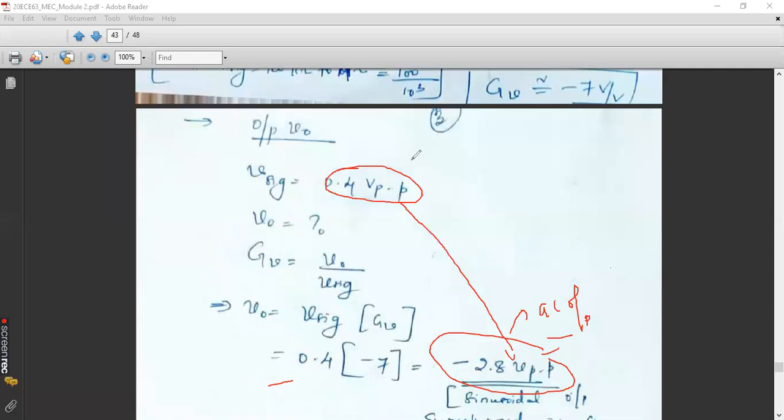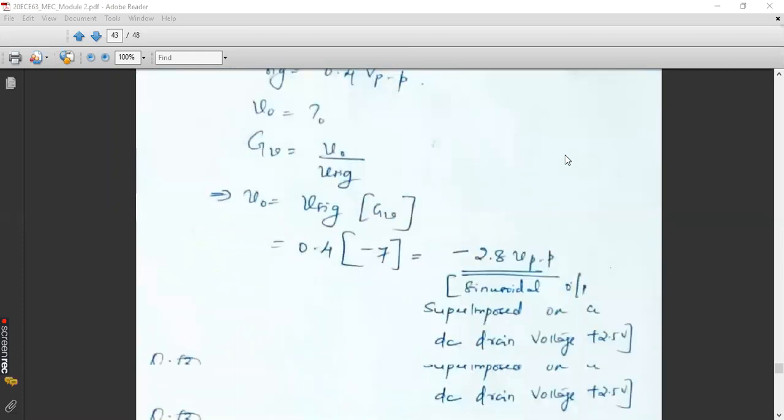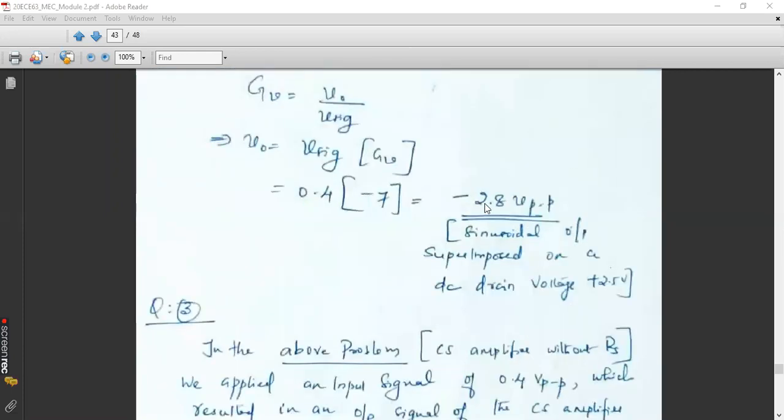That is clamped output. You will be getting some clamped output. You know that whenever you are adding an AC input to a DC value, your sinusoidal waveform will get shifted upwards, right? And whenever you are subtracting a negative voltage, it will be shifted downwards. So our conclusion is we are getting a negative 2.8 volt peak to peak sinusoidal output, which is superimposed on a DC drain voltage of plus 2.5 volt as per our biasing circuit, which is given in the question.